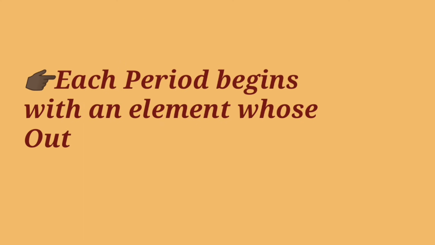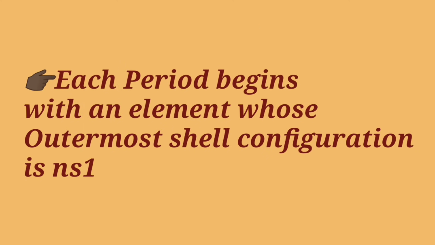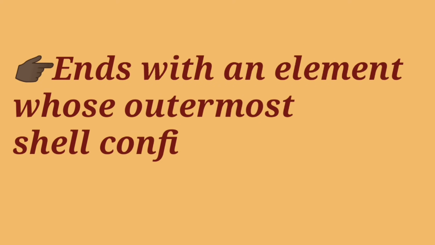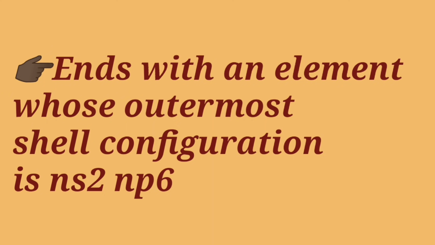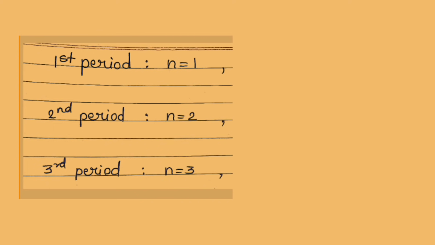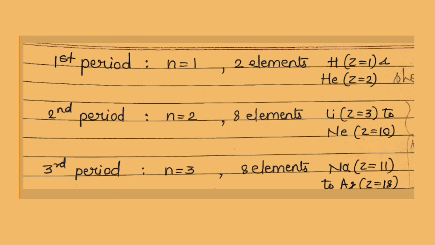We have discussed that each period begins with an element whose outermost shell configuration is ns1 and ends with an element whose outermost shell configuration is ns2 np6. Students, we have also discussed that the first period consists of 2 elements, that is hydrogen and helium, which are called as shortest period. Second period and third period are short periods with 8 elements each, starting from lithium to neon and sodium to argon.